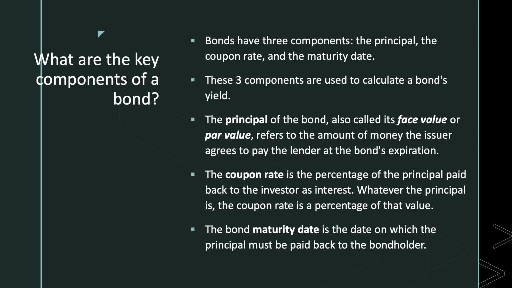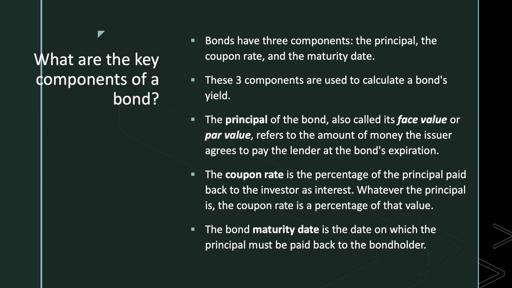And now the next question is, what are the key components of a bond? I believe we have already discussed it. Bonds have three main components. First is the principal, then the coupon rate, which means the interest rate, and the maturity date. These three components are used to calculate a bond's yield. The principal of a bond is also called its face value or par value.